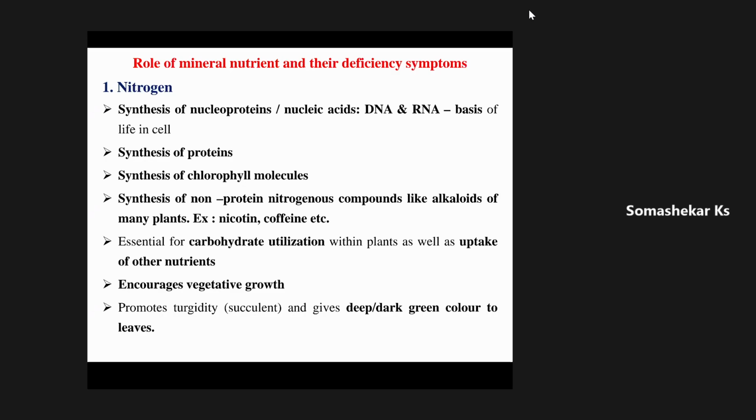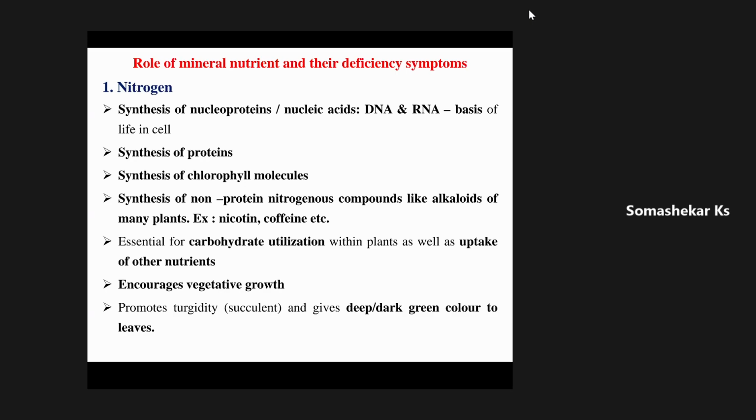When we look into this NPK only, among these three nutrient elements, the nitrogen requirement will be more. My statement is, among these three macronutrients, the nitrogen requirement is more for crop plants as compared to phosphorus and potassium. This statement will not hold good for all the crops. For a majority, 95% of the crops, this statement will hold good.